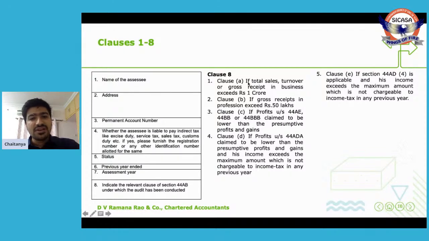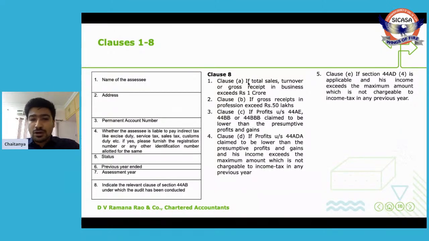First clause, if the sales or turnover is more than 1 crore, then it is clause A. If he is a person carrying on profession and his gross receipt is more than 50 lakh, then it is clause B. Clause C, as we have seen, there is a deeming fiction created for certain businesses. Say, SSE is carrying on the business of hiring, leasing or plying of goods carriages.